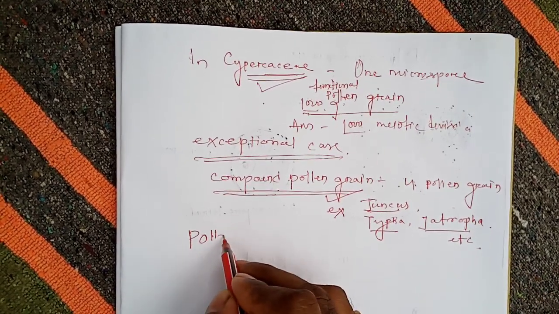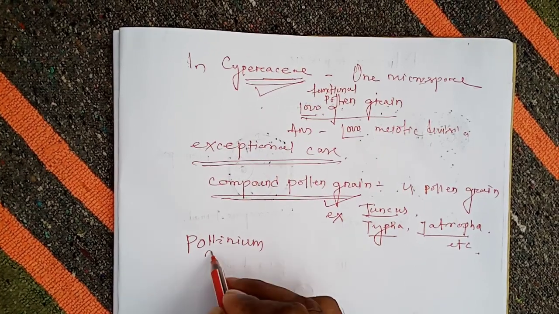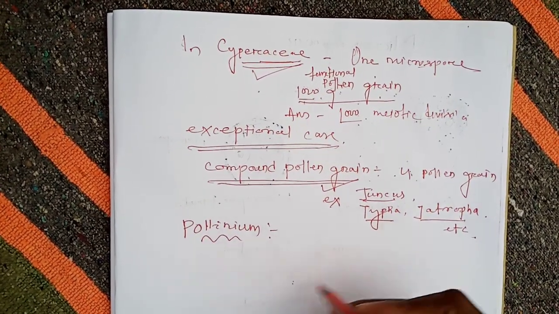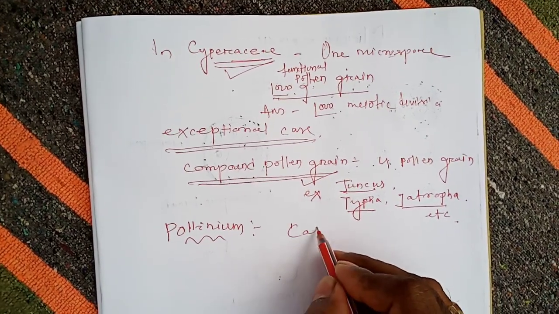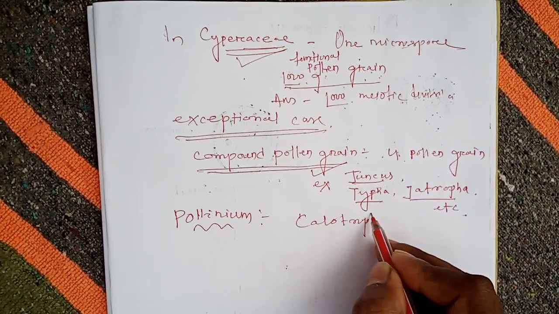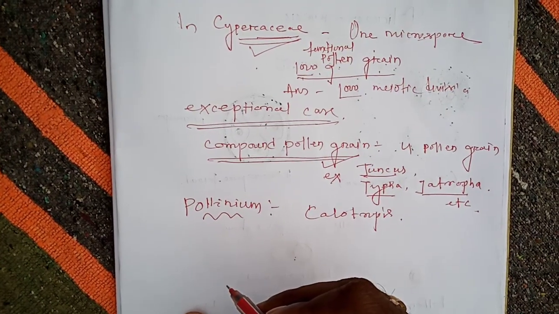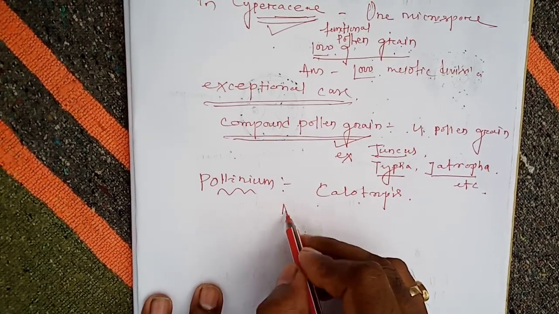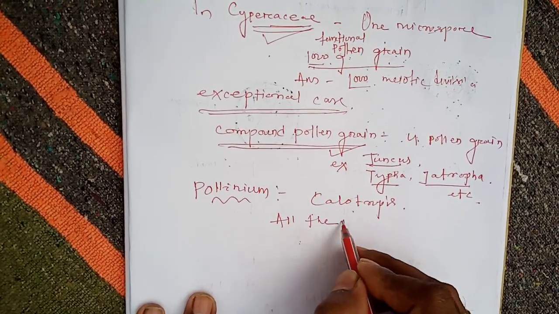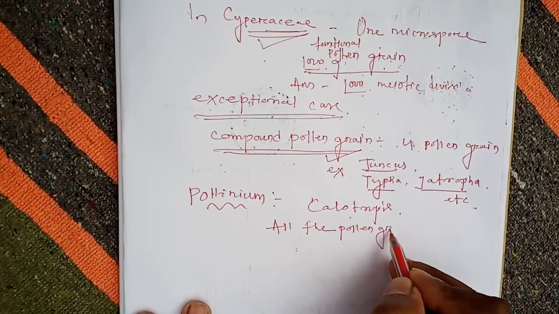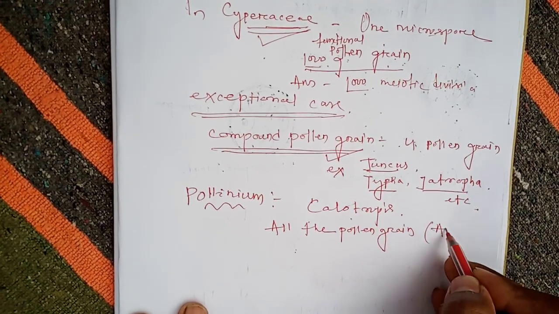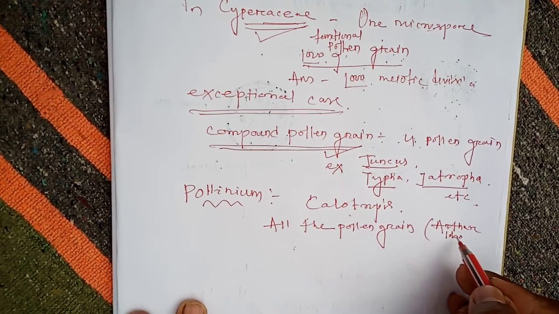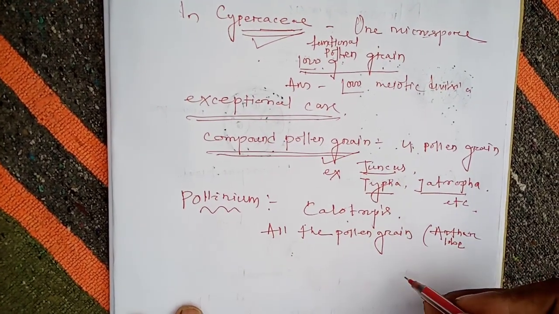And the next is the pollinium. What is a pollinium? In Calotropis and other related plants, all the pollen grains of an anther lobe remain united in a single sac.